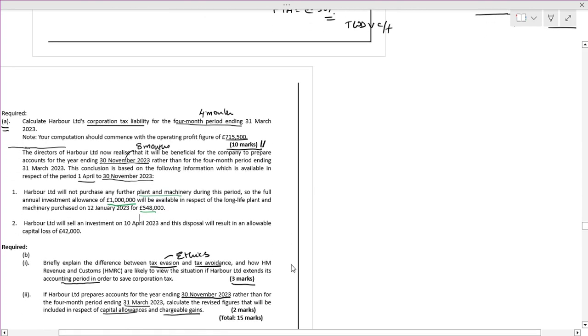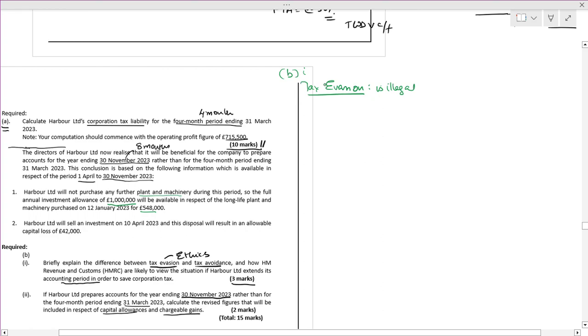First, what they are asking about is tax evasion. This is point B, working number 1. Tax evasion is illegal.